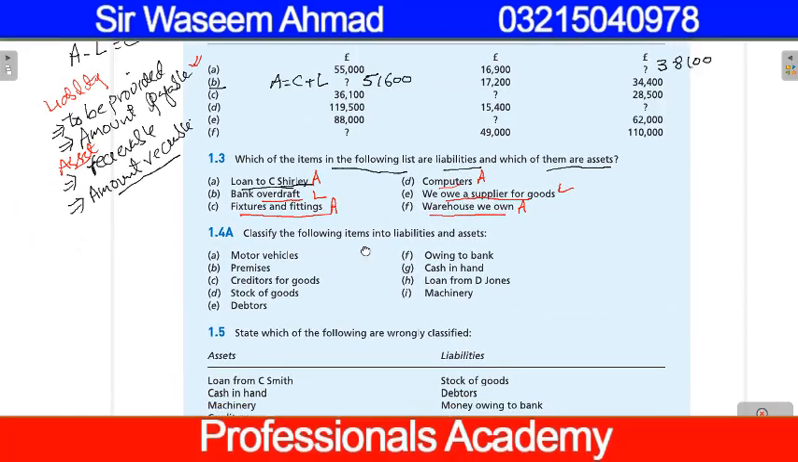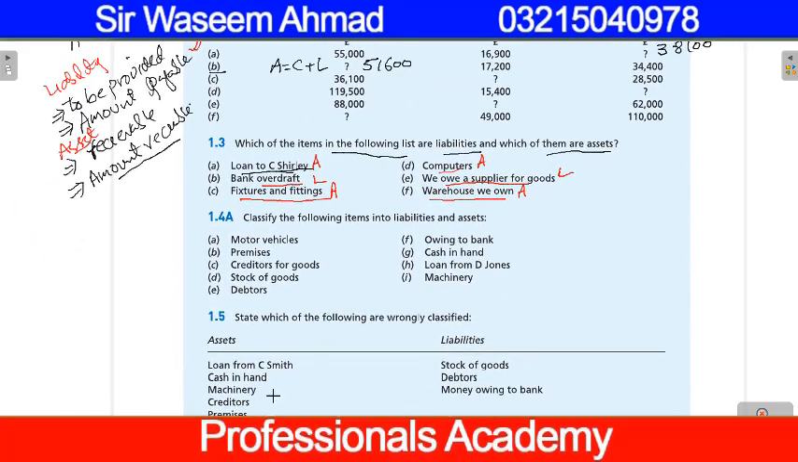The next question is again asking you to list the liabilities and assets, to classify the items as an asset or liability. Motor vehicles asset because services are receivable. Premises asset because services are receivable. Creditors for goods payable, we use the term payable.